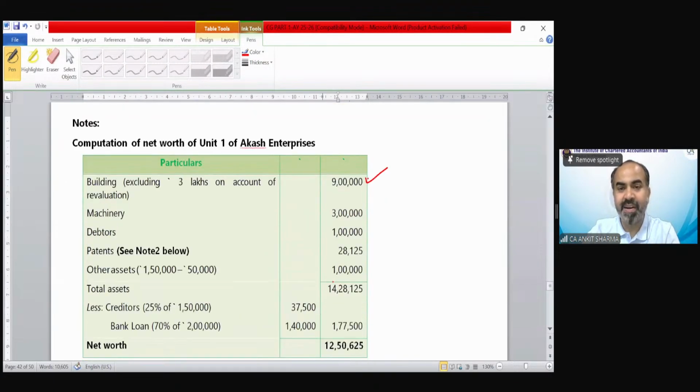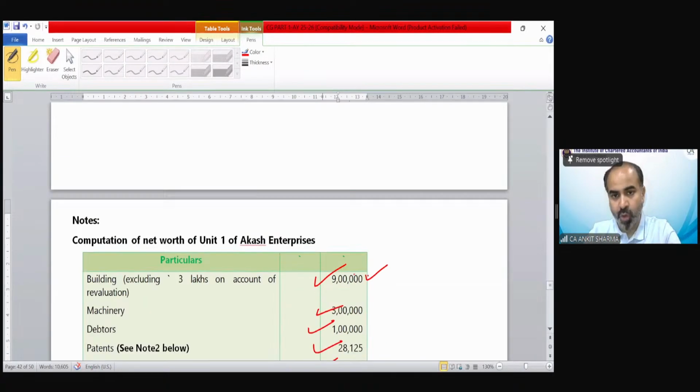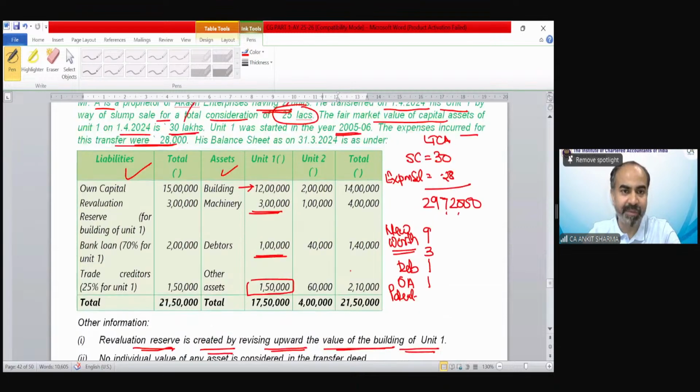So we have considered the building value 9 lakh, machinery 3 lakh, debtor value 1 lakh, patent 28,125, and other assets after excluding the patent value out of it. So that would be 1,428,125. Now moving on to the liability side.